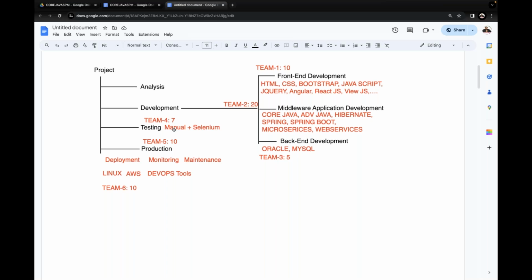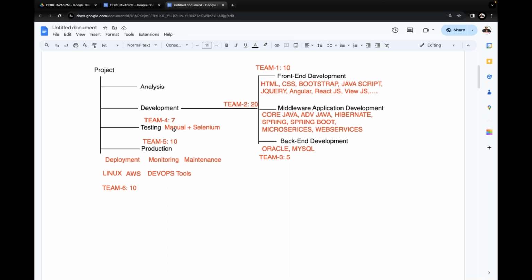Nowadays, every company is following this type of strategy. They are trying to recruit developers who have knowledge of total front-end development, middleware application development, back-end development, testing, and as well as production. If any developer has knowledge on all these areas, the top to bottom of the project development, then that developer is called a full stack developer. The developer is called what?